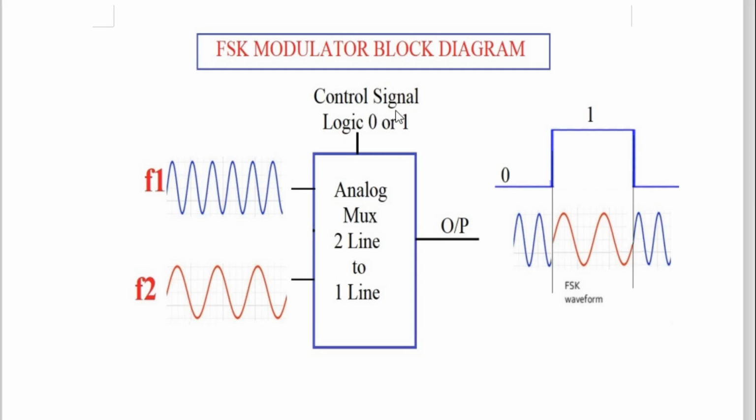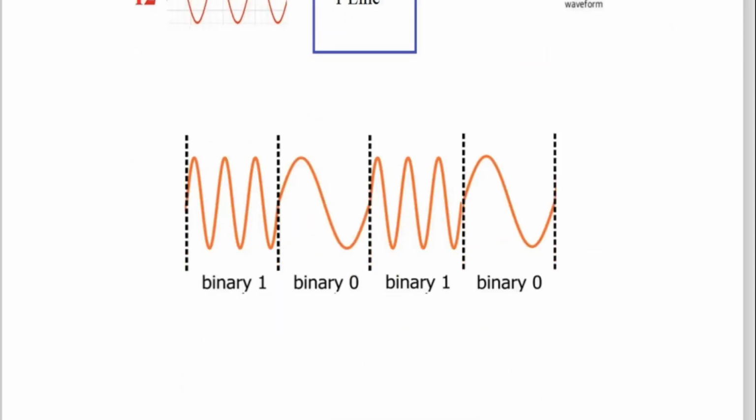When the control signal changes from logic 0 to logic 1, the second input will go to the output. For logic 1 you are getting this frequency, which means frequency shifting is taking place. For logic 0 this frequency, for logic 1 this frequency. In this way, if you have two frequencies, you can get FSK.